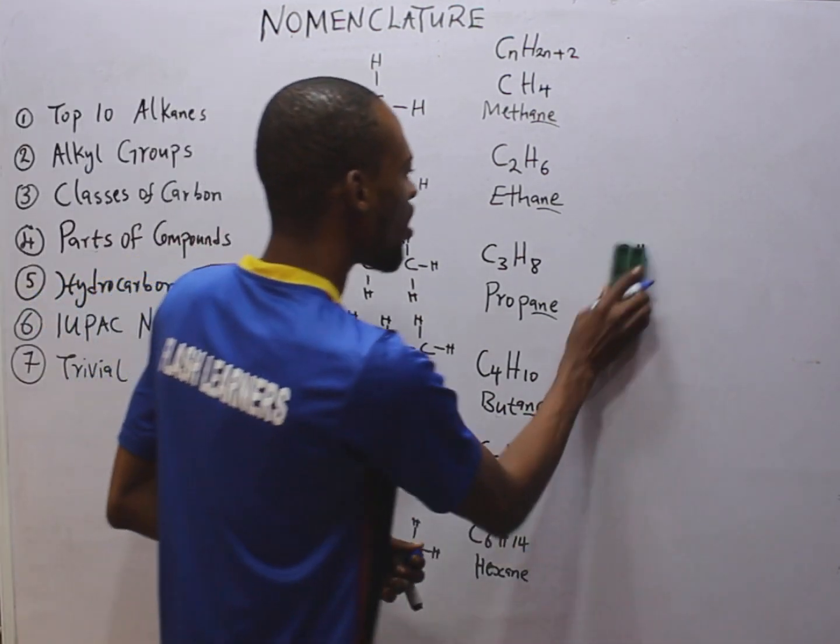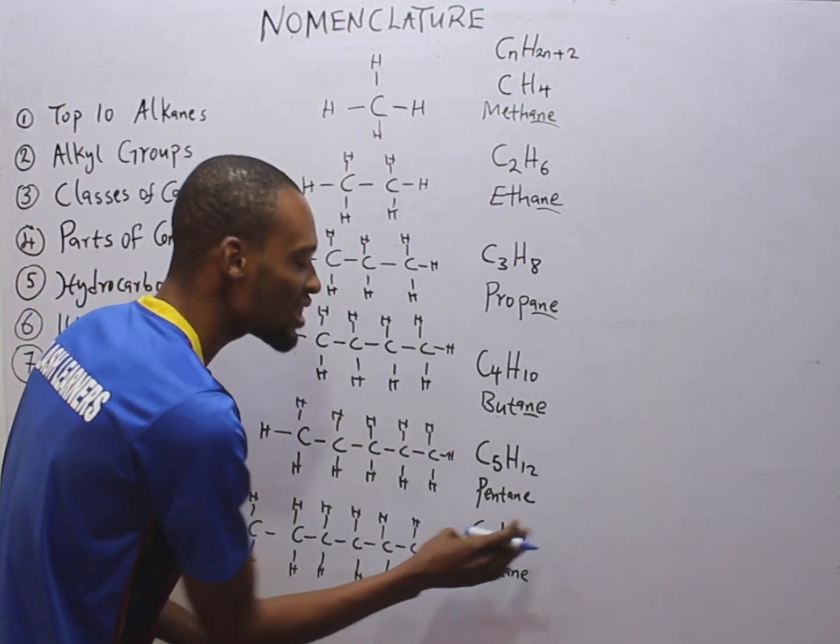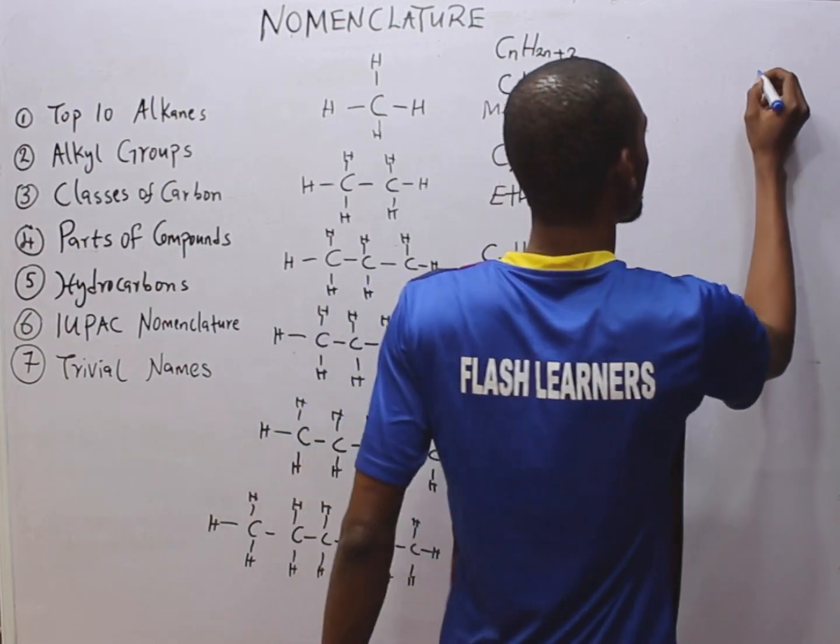Hexane. Now, how about the seventh? It will simply be C7H16, right?